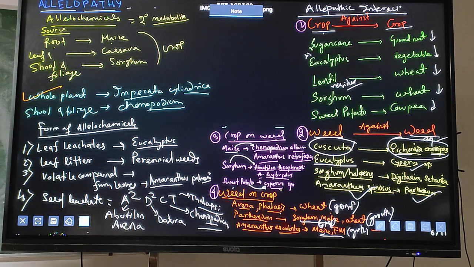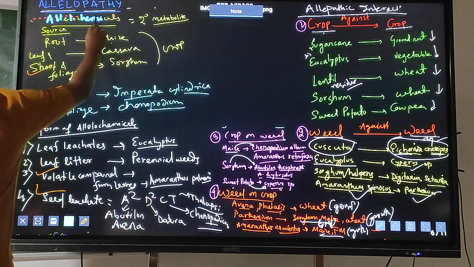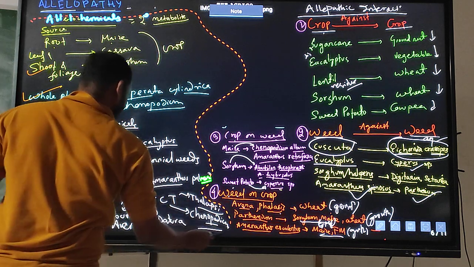Whole plant is Imperata cylindrica. This is also important in the solver, which is the source of allelochemicals. Here, what is the example of volatile compound and seed leachates? So these are the things you have to remember. Okay.